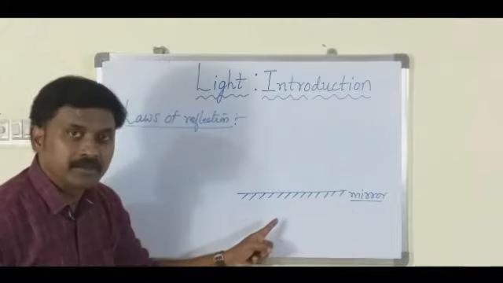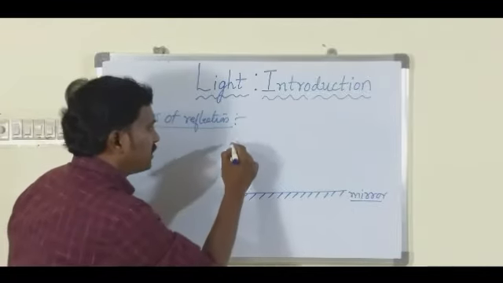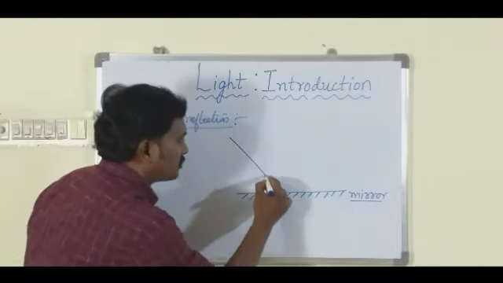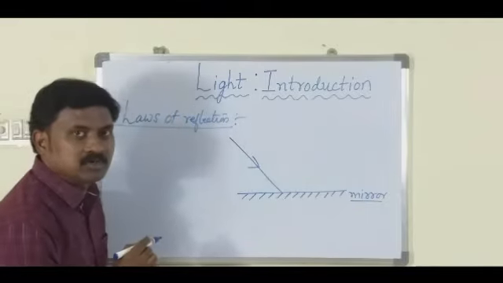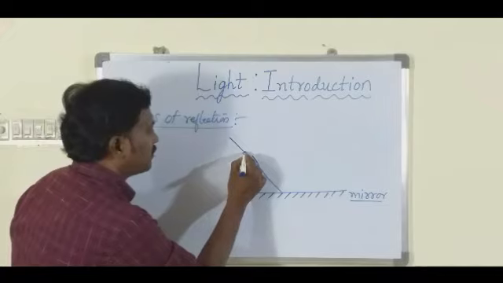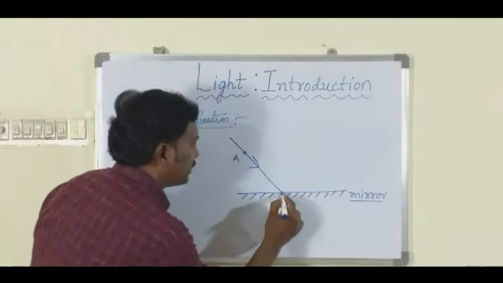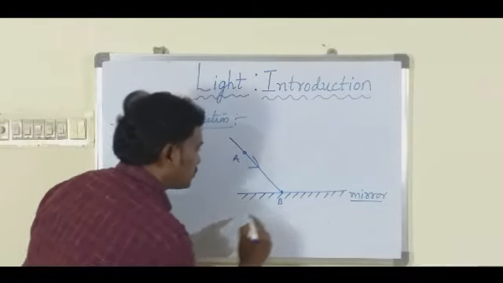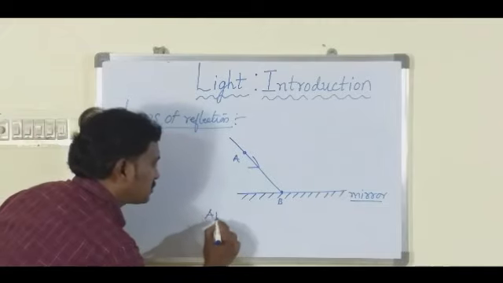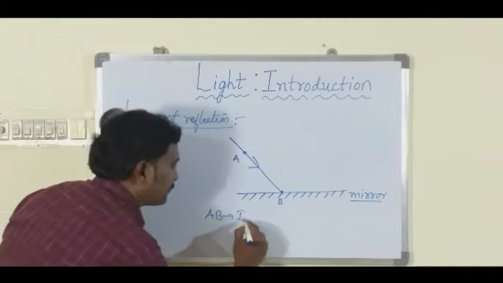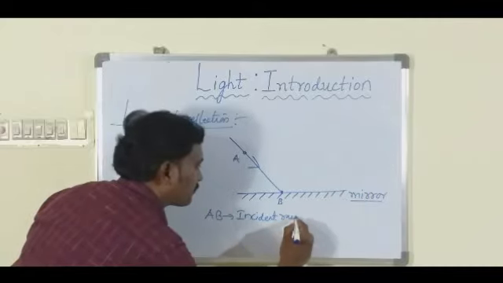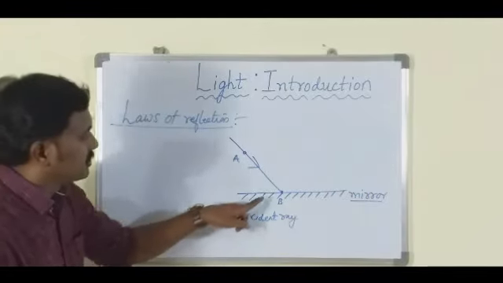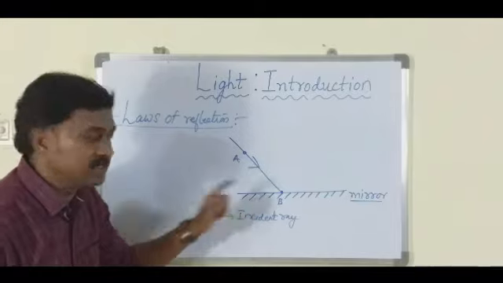So I have drawn here a mirror, and let me say a light ray is moving towards the mirror. The light ray which is moving towards the mirror is called the incident ray, and I am denoting it as A, and it is incident at B. So I say AB is called the incident ray. Now this B is called the point of incidence.